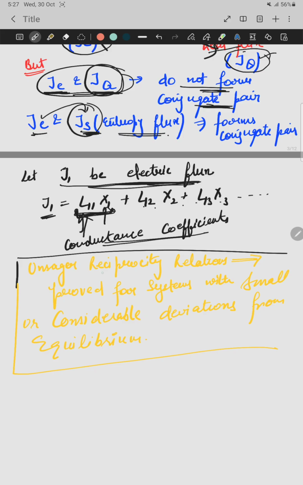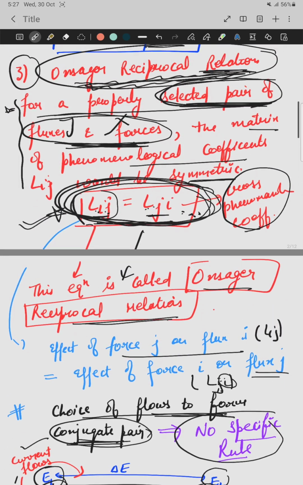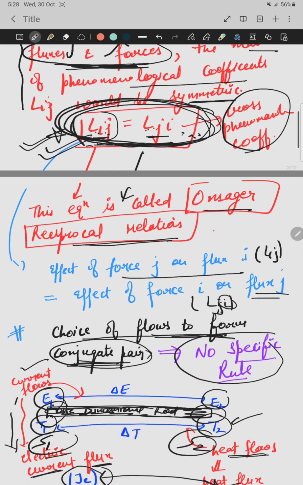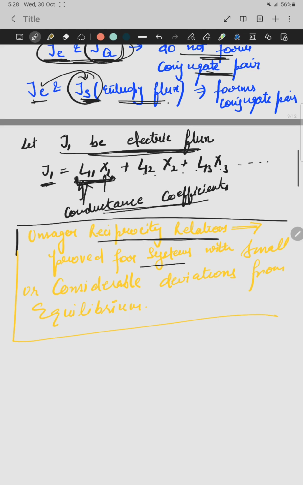Now, the Onsager reciprocity relation. What is the relation? Lij is equal to Lji. This is possible only for systems with very small or considerable deviations from equilibrium. So basically, in simple form, this relation is valid only for those systems which are close to equilibrium, but not at equilibrium. So this is the basics about the principle of the reciprocity relation.